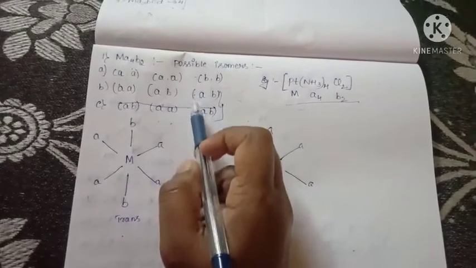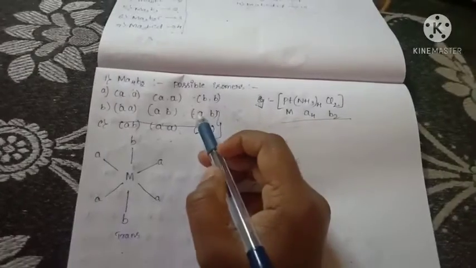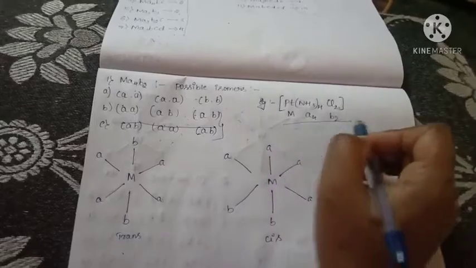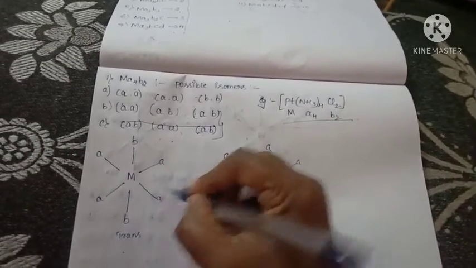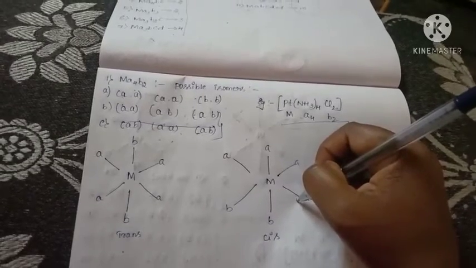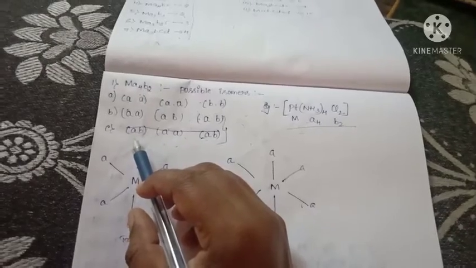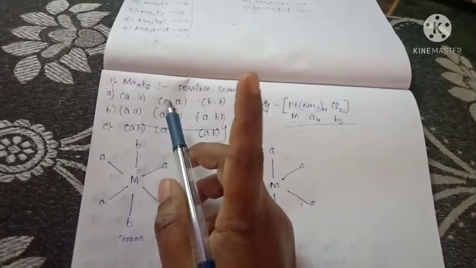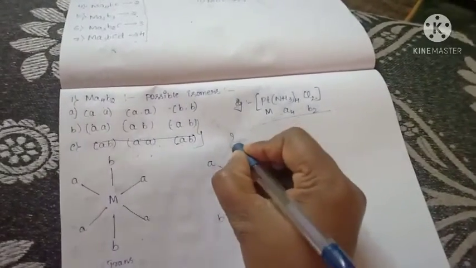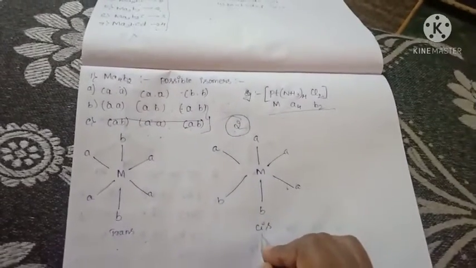Got it? Here I am giving this for your reference. You have to know the example and how many isomeric forms are formed and which is trans isomer and which is cis isomer. In that, B and C, there are 2 isomers. These 2 isomers are same, so that's why we will consider it as only one. In that type how many isomers are formed? Only 2 isomers. One is trans, another one is cis.